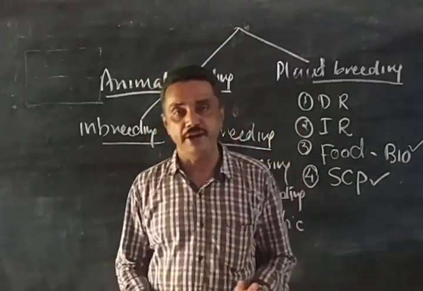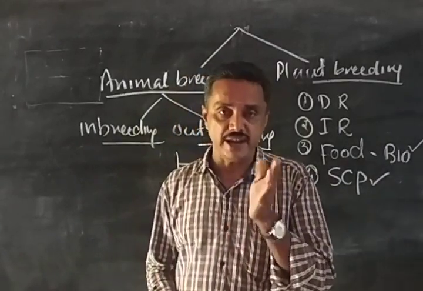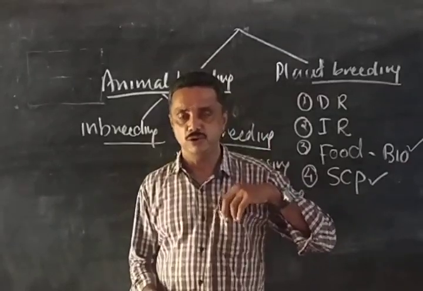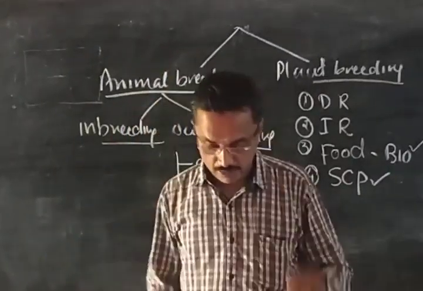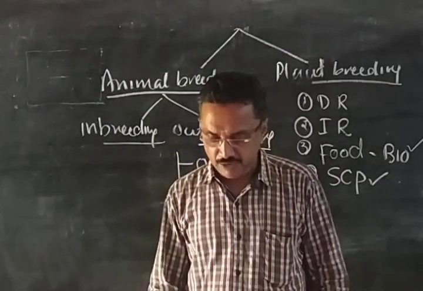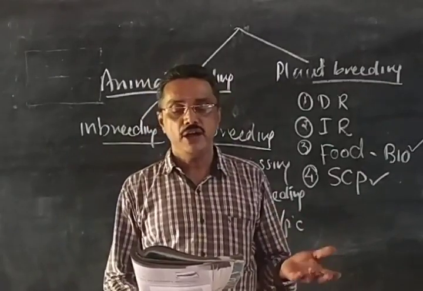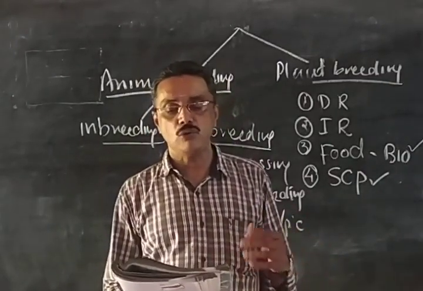In plants we use the term variety; in animals we use the term breed, B-R-E-E-D. It is a subdivision of species, which can be divided again, so the smallest group is called a breed. And what are the objectives of animal breeding? You already discussed that: to increase the yield, to improve the desired quality, and to combine the good qualities of 2 breeds together.